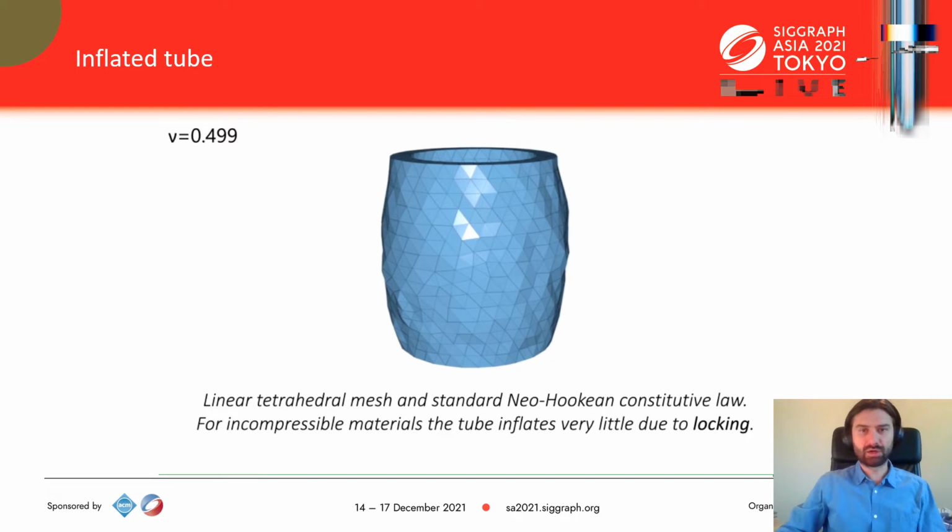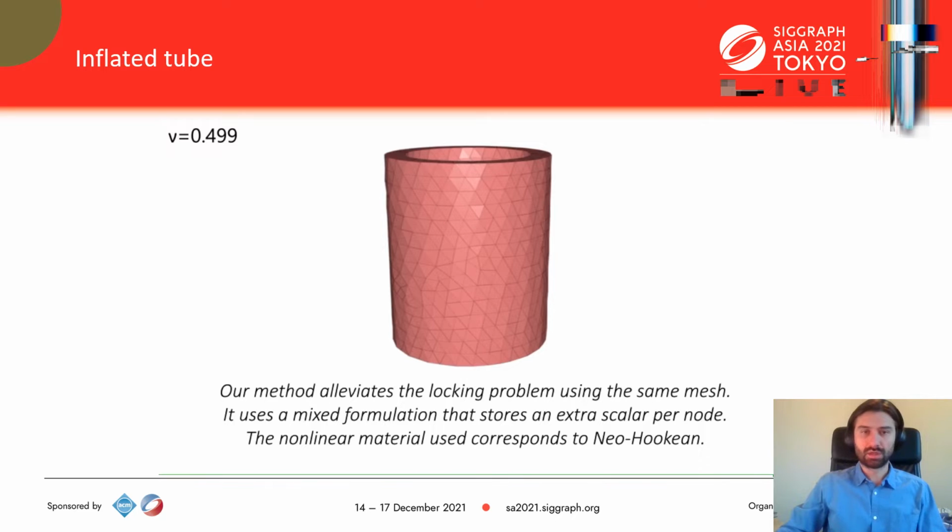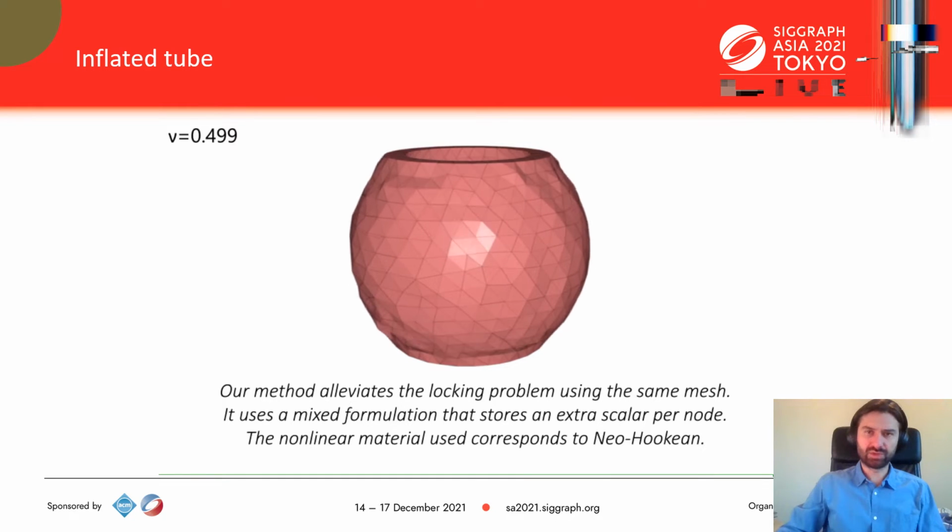To understand better our motivation, let us start with the example of an inflating rubber tube. We found that with first-order FEM with a neo-Hookean material, the tube inflates very little when the Poisson ratio is close to 0.5. Increasing the order partially fixes the problem, but at a cost. Our solution was to use the mixed formulation of FEM, which always avoids locking under certain discretization conditions. As you can see, the tube inflates much more. We found out that even for moderately coarse meshes, the results are close to reality, and we are guaranteed to always converge under mesh refinement.